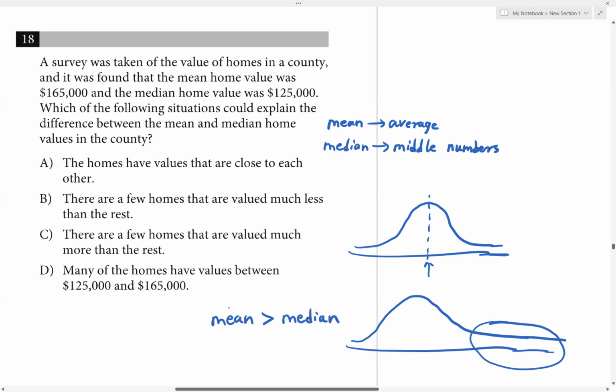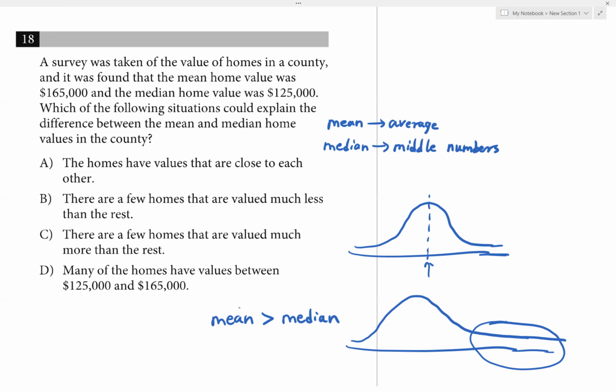We should have a couple of houses that are really valuable. So say in the community, most of the houses are maybe $300,000, but we have like 4 or 5 houses that are like $5 million. So you see that will pull up the overall average, right? So the mean is higher than the median. The median won't change as much because the middle is still around the middle, but the mean will be a lot higher because there are some houses worth more.